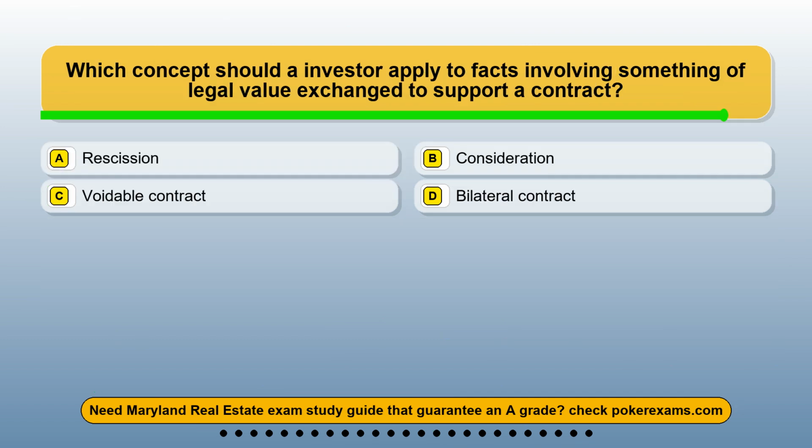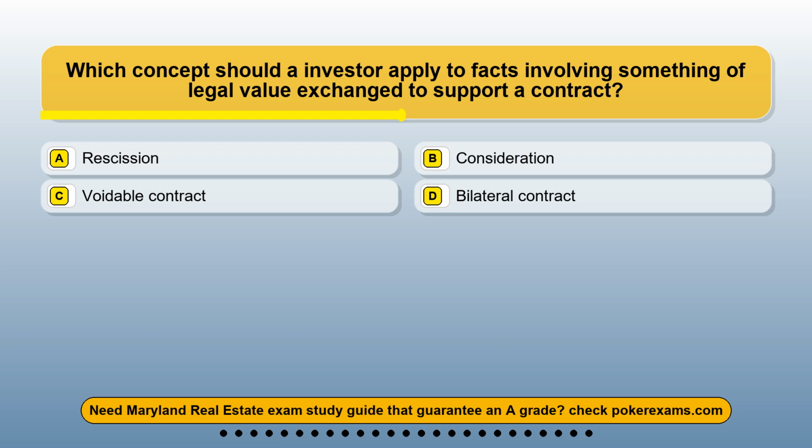Question 12. Which concept should an investor apply to facts involving something of legal value exchanged to support a contract? Option A. Rescission. Option B. Consideration. Option C. Voidable contract. Option D. Bilateral contract.